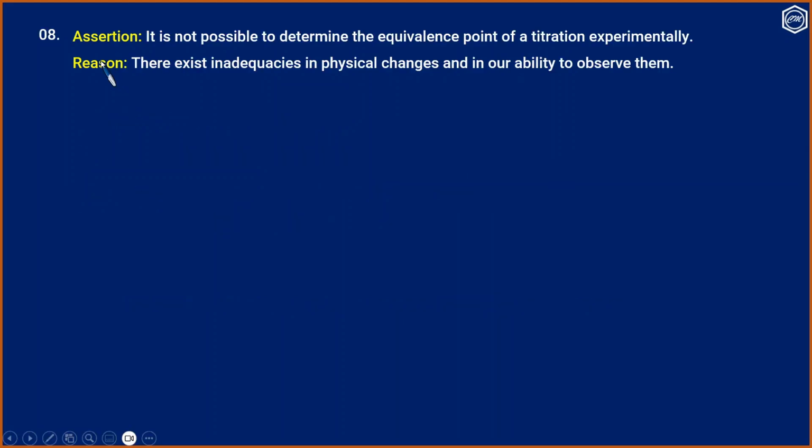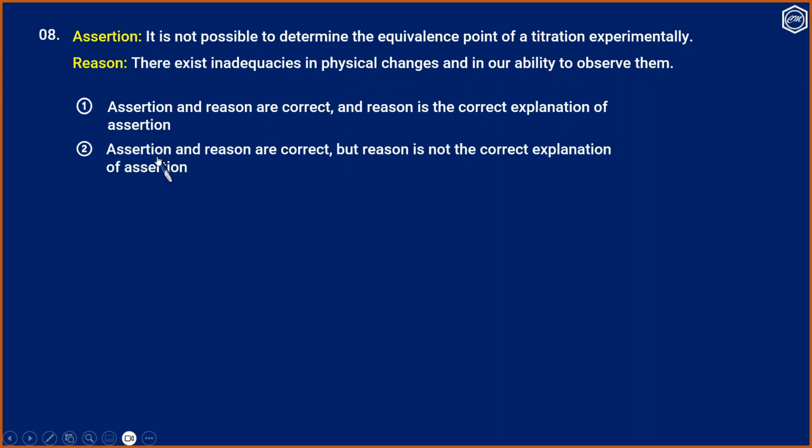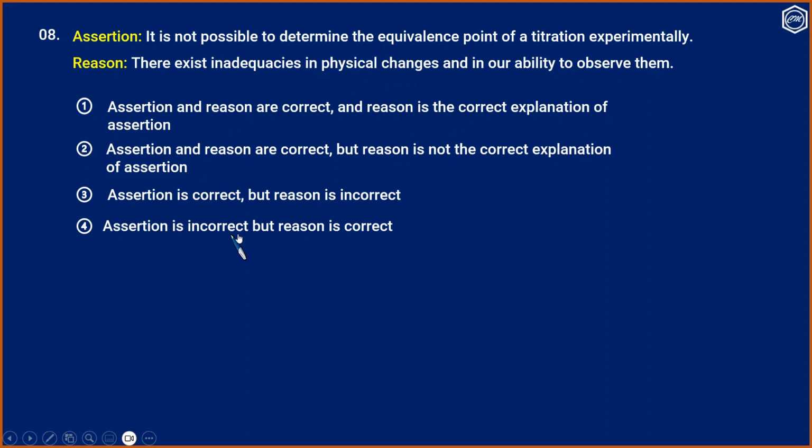Question 8. An assertion reason type question. Assertion: It is not possible to determine the equivalence point of a titration experimentally. Reason: There exist inadequacies in physical changes and in our ability to observe them. 1. Assertion and reason are correct, and reason is the correct explanation of assertion. 2. Assertion and reason are correct, but reason is not the correct explanation of assertion. 3. Assertion is correct, but reason is incorrect. 4. Assertion is incorrect, but reason is correct.